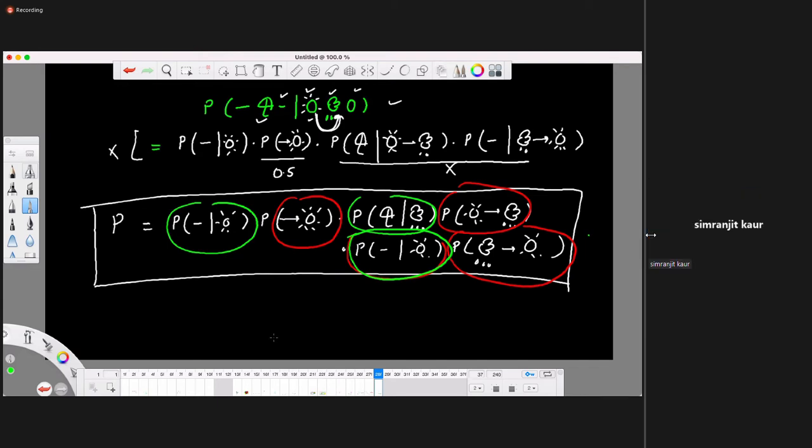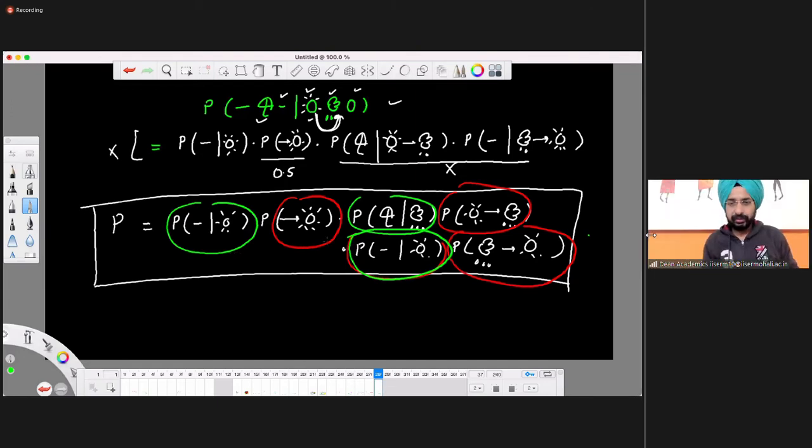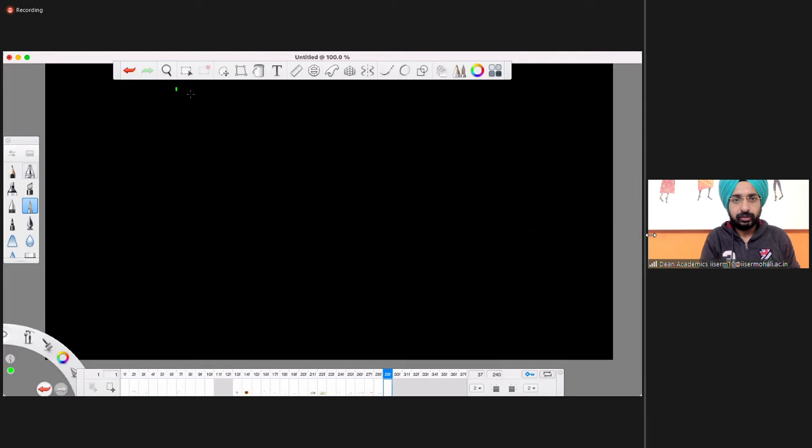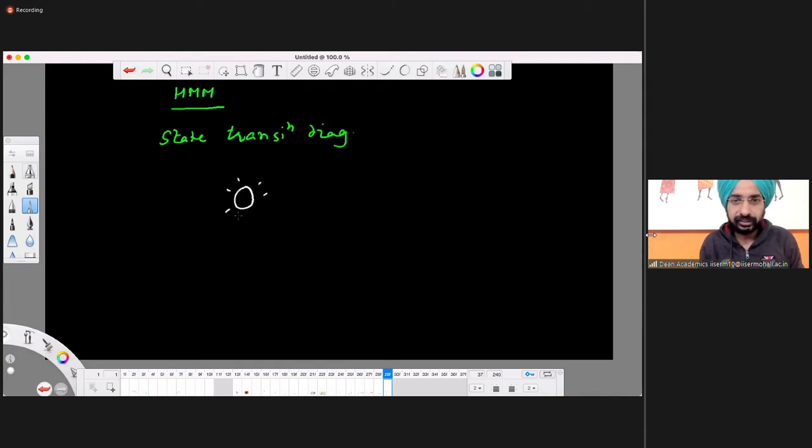Okay, so what we do is to understand the emission and the transition probabilities. Let us see another component of our hidden Markov model, which is how we represent this. We represent this using a state transition diagram. For the present example, we have two states. One is the sunny state. So the hidden states are part of the state transition diagram, and then you have the cloudy or raining state.